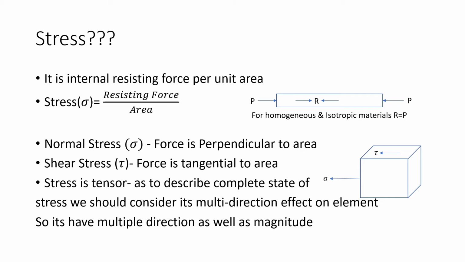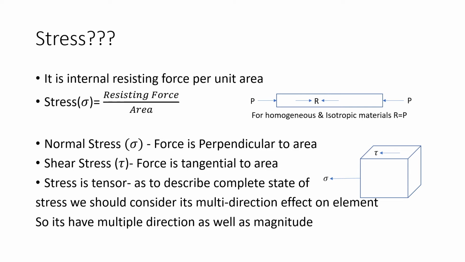Now, stress is called a tensor. Why is stress called a tensor, not a vector or scalar? As we initially saw for homogeneous and isotropic material, there are many directions and the property is the same. So to describe the complete state of stress, we should consider the multi-direction effect on elements. It has multiple directions as well as magnitude.